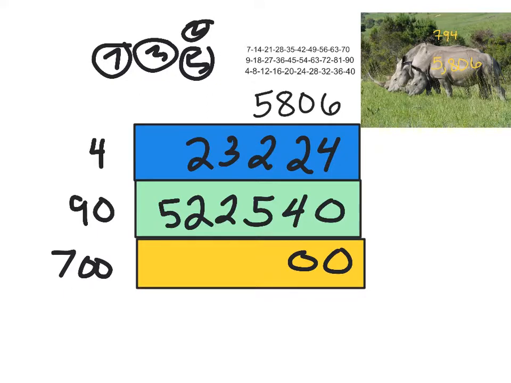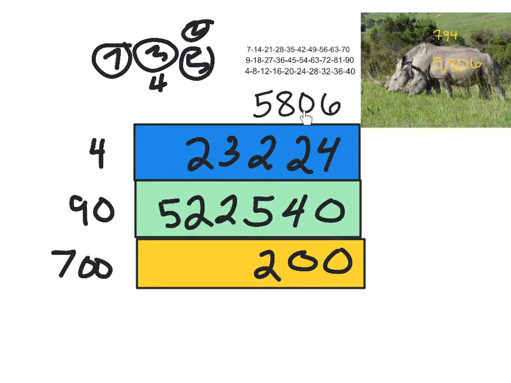And here we go. 7 times 6. 1, 2, 3, 4, 5, and 6 is going to give you 42. I'm going to drop the 2 and carry the 4. So drop that 2, carry the 4 right there, and I'm ready to rock and roll.